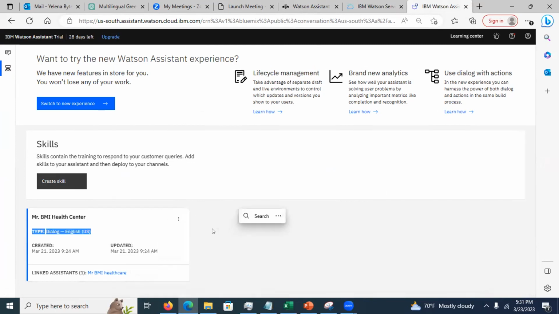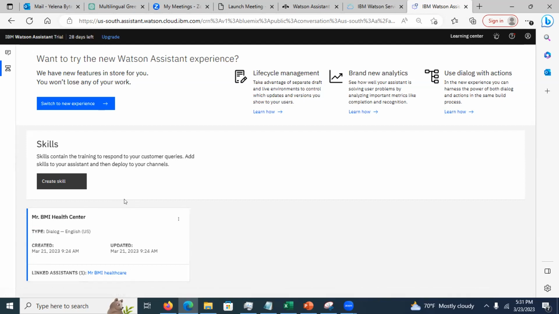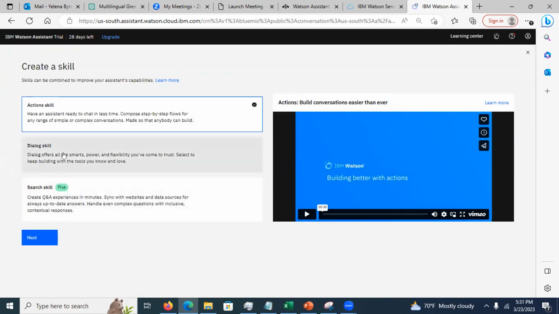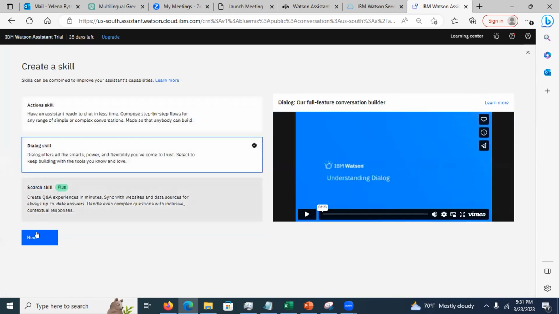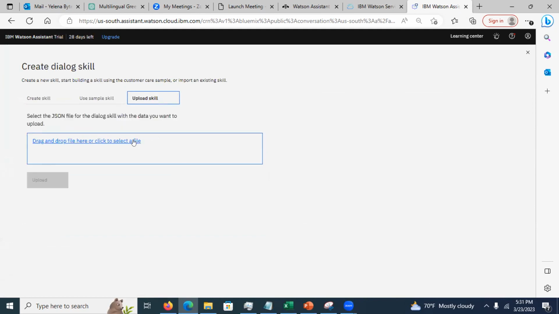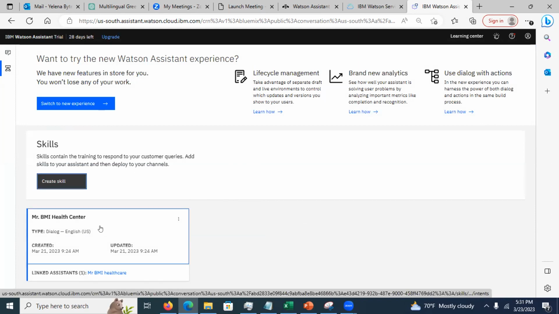But you see that this is the skill. And in here, this is the time when the skill was last updated and last created, right? So I'm gonna give you this code. I'm gonna give you the skill. You will have to do this: create skill, choose the dialog skill, then next, and upload the skill and choose the files that I gave you, okay? I'm gonna give you this example, but I'm just telling you what you will need to do. So this is a skill, or it used to be known as a workspace.